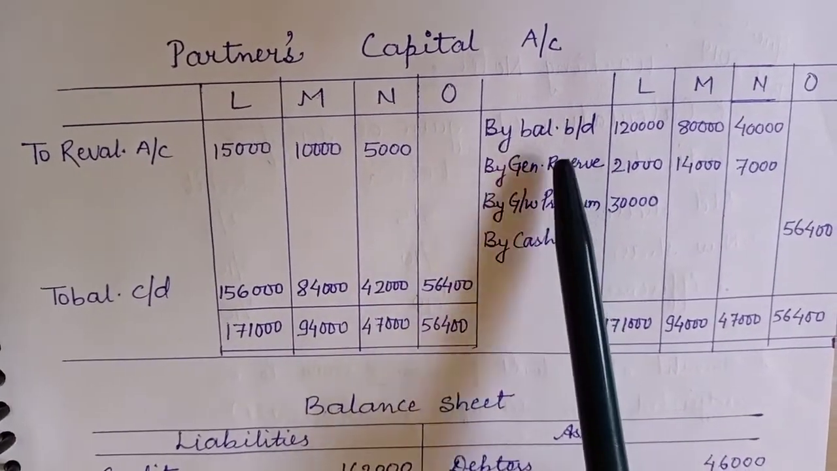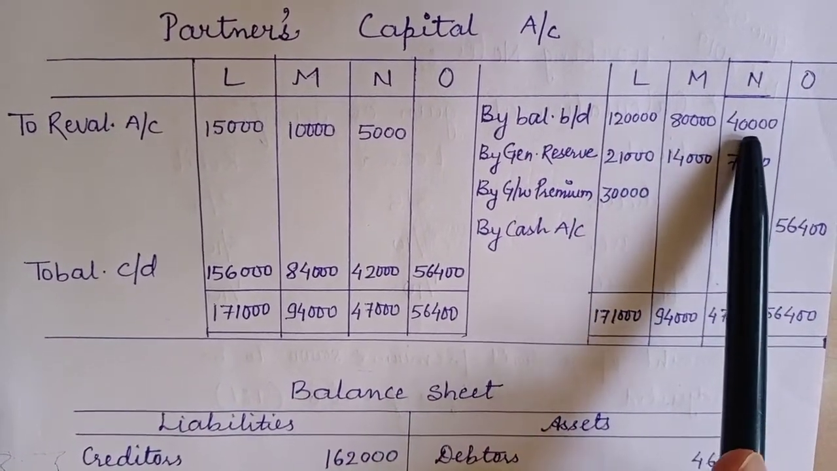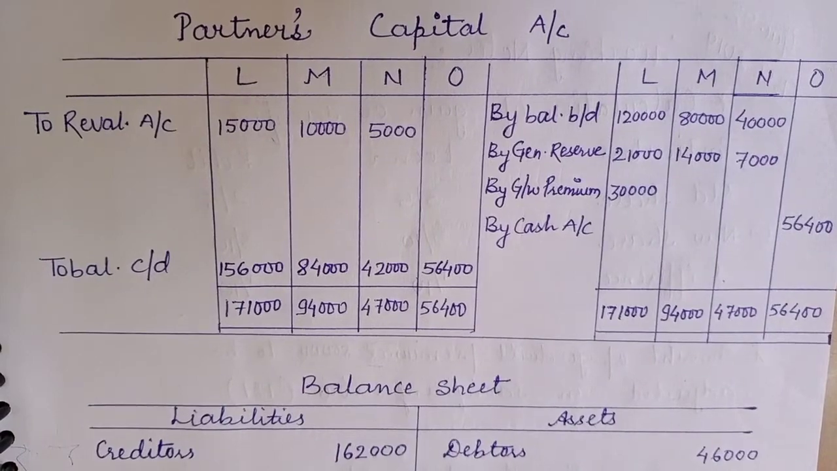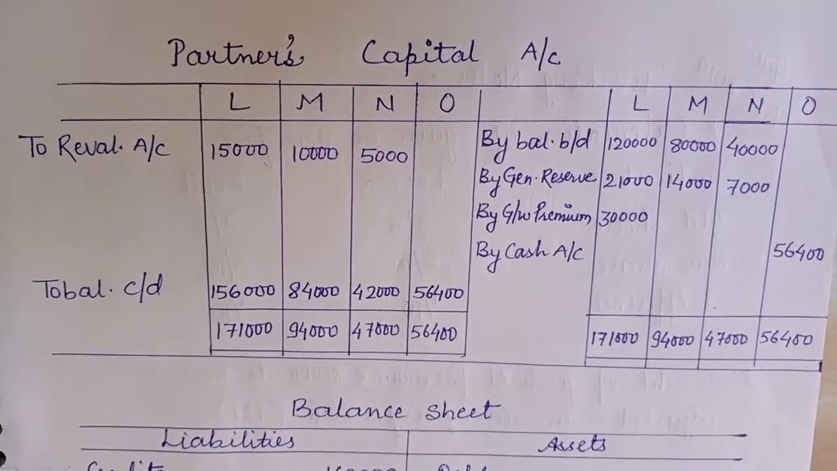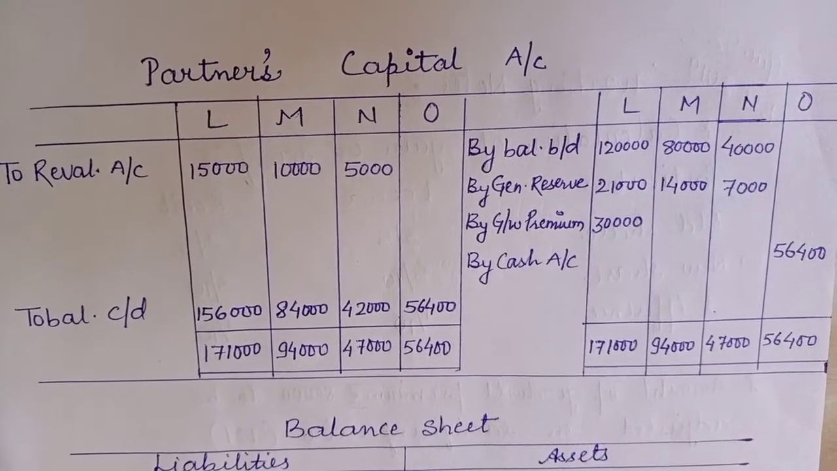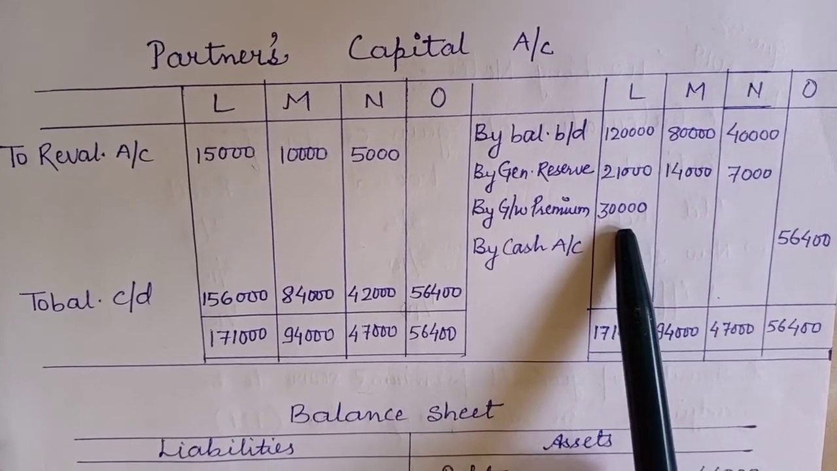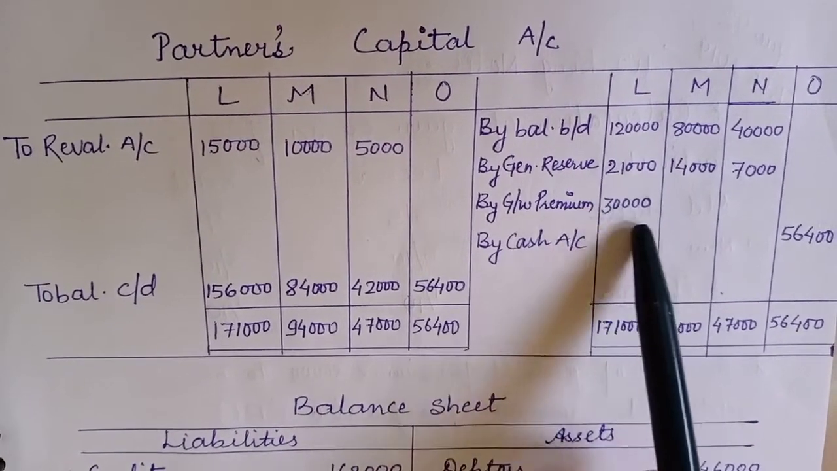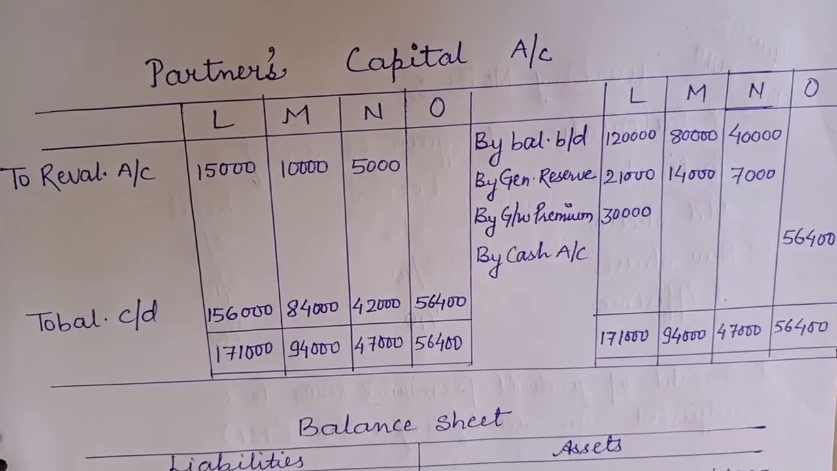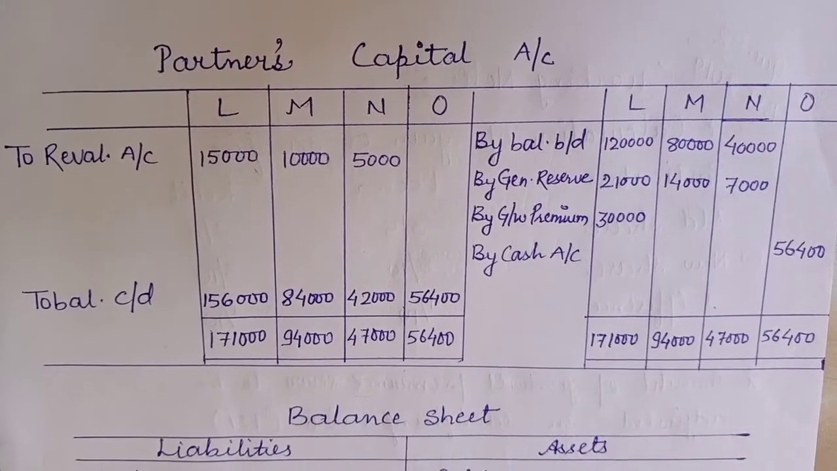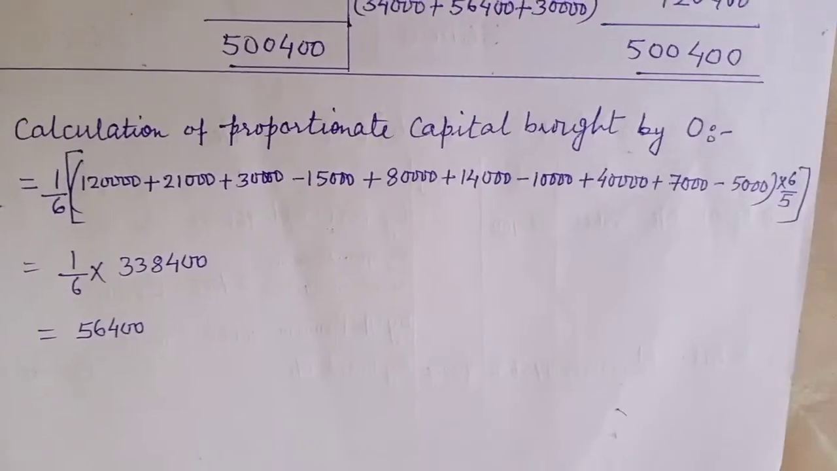We will start with the balance given in the balance sheet, that is 1,20,000, 80,000 and 40,000. Then there is a general reserve of 42,000 that will be distributed in the old profit sharing ratio, that is 3:2:1, and the goodwill premium will be adjusted in L's capital account only, since only the sacrifice is being made by L. Then we need to calculate the proportionate capital which is to be brought by O. So let us see how it is being calculated.